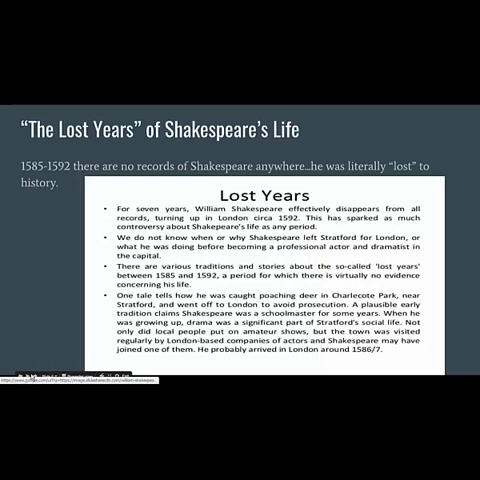So, 1585 to 1592, there are actually no records anywhere of Shakespeare. Nothing in court cases, newspapers, even in people's journals that have been found by historians. And for this reason, these are called his lost years. We know that he shows up in London in 1592, and he is in the theater by this point. So historians assume he shows up right around 1586, 1587. And there are rumors, no proof, that he left Stratford because he got in trouble with the law. And you can see what happened there. But again, we don't know because there's no definitive evidence.